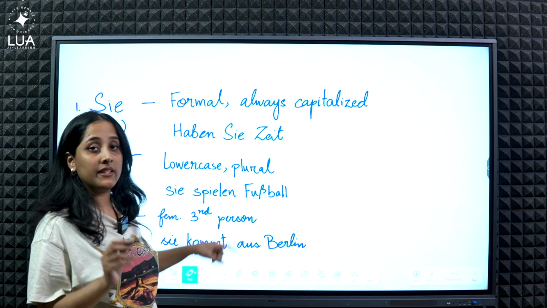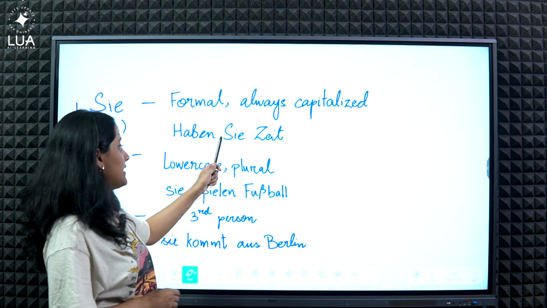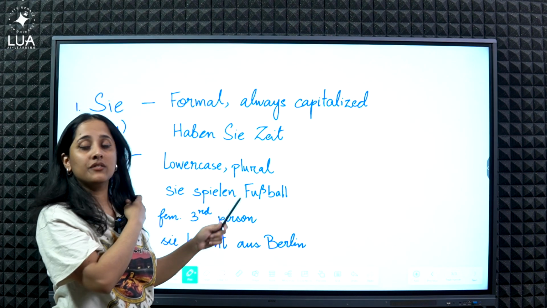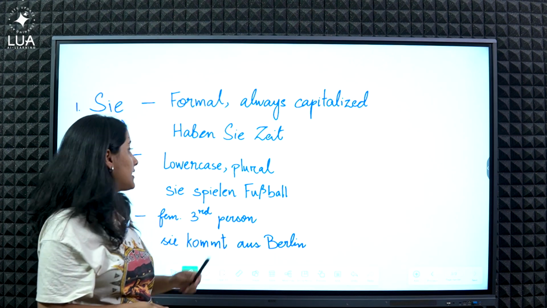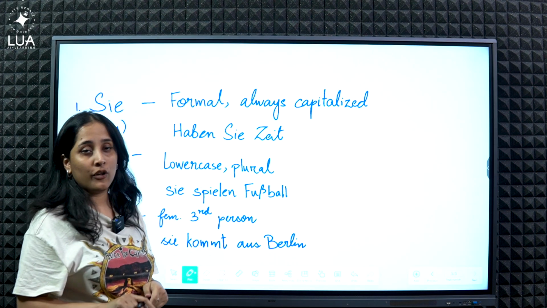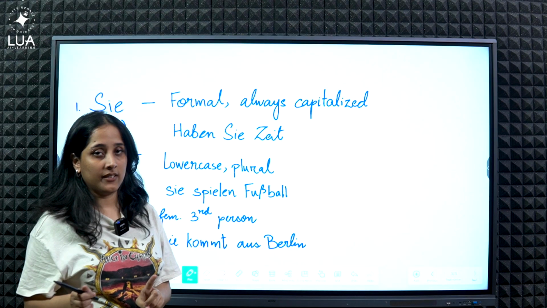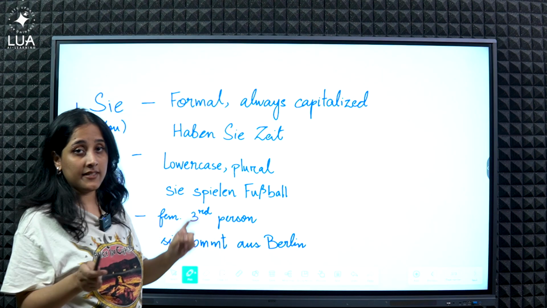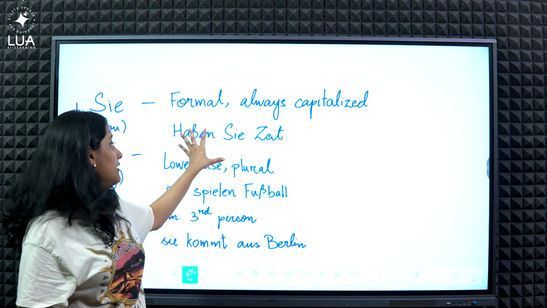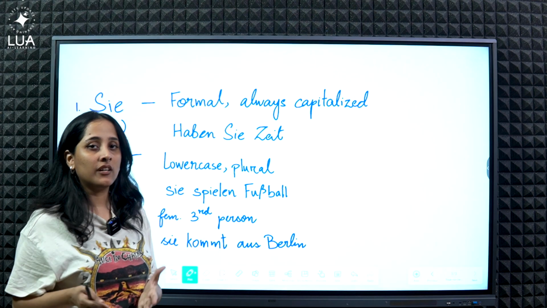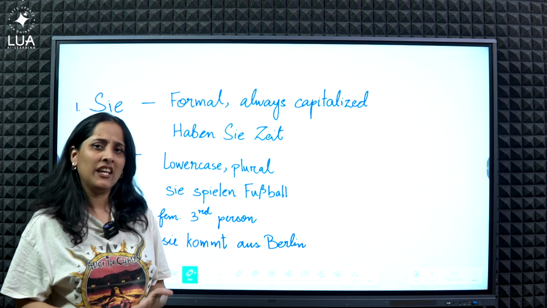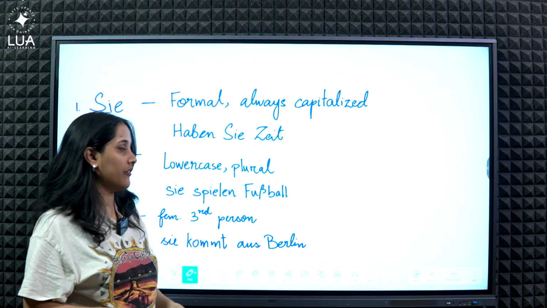So here Sie means you. And when you are using Sie in a formal context, your verb will always be conjugated according to the third person. Let's not get confused. Sie is second person, but the verb conjugation will be according to third person rules. It will be clearer as we keep going further.